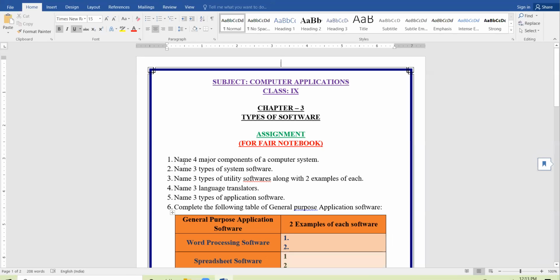Name 4 major components of computer system. Yes, who will answer this question? Yes, Garima has.